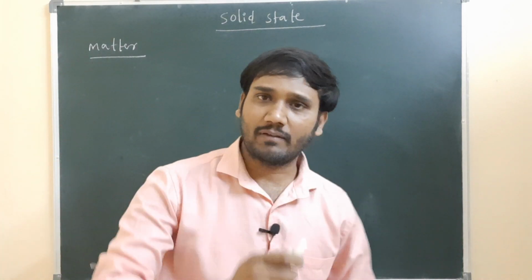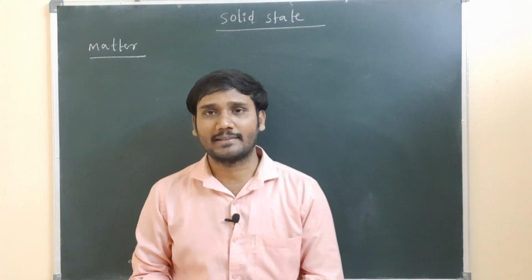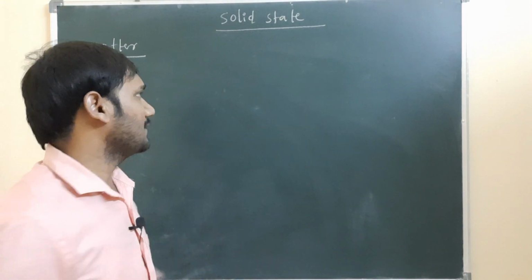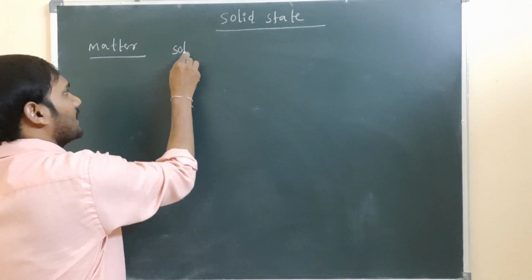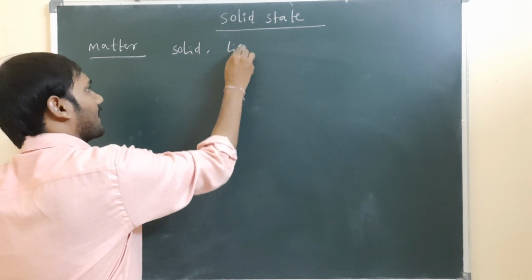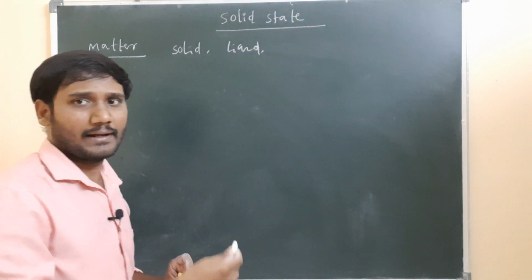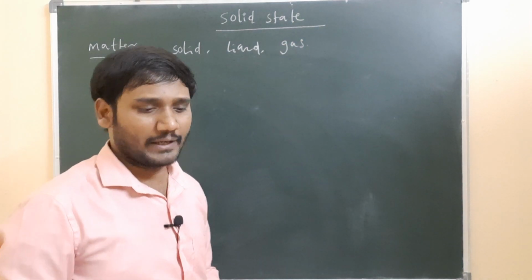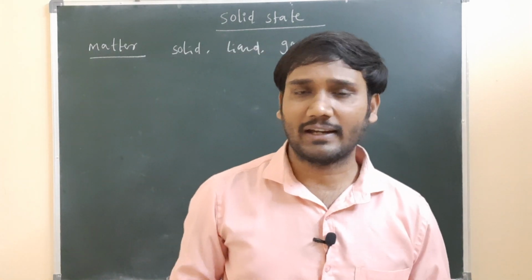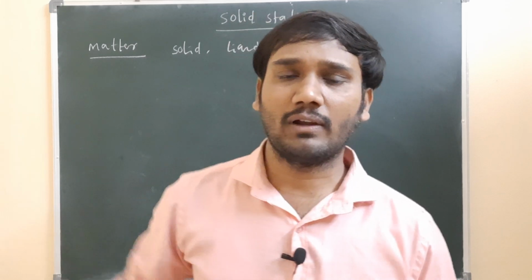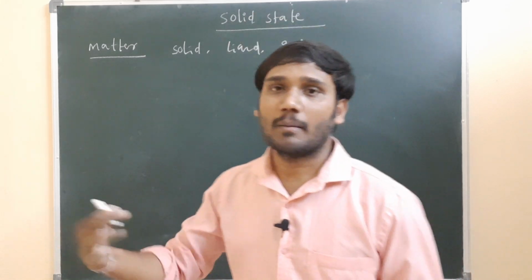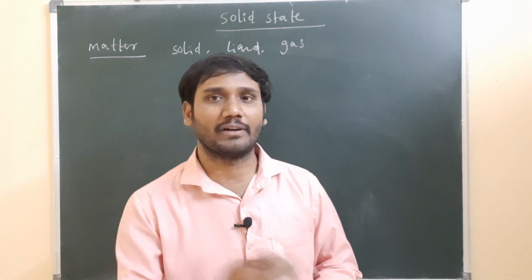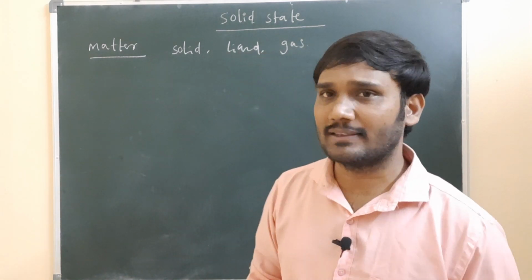Matter, everyone knows, is anything which occupies space and has mass. Such substances we call matter. And this matter is divided into three types: one is solid, another is liquid, and another is gas. So totally the matter is divided into three types: the solid state, the liquid state and the gaseous state. From school level it comes up repeatedly: solid, liquid, gaseous. Every time we repeat these points.